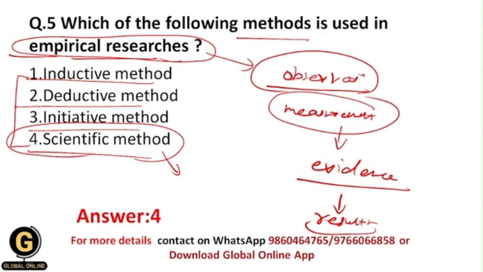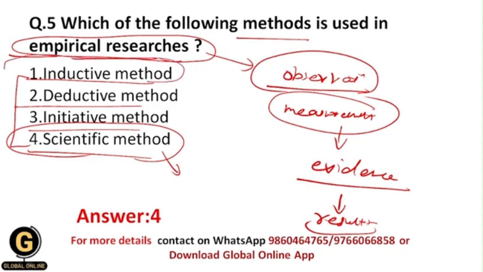Within the scientific method there are lots of systematic, step-by-step procedures, and we follow those steps whenever we do research. These steps are based upon empirical approaches, and that's why within empirical research the scientific method is used.